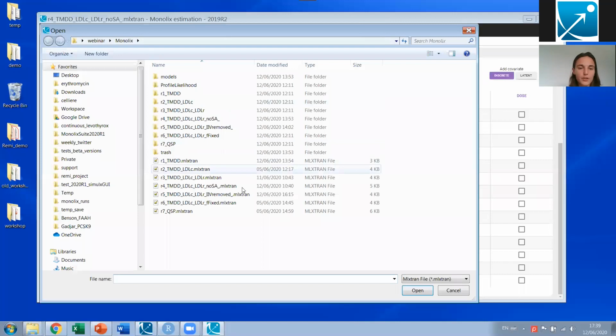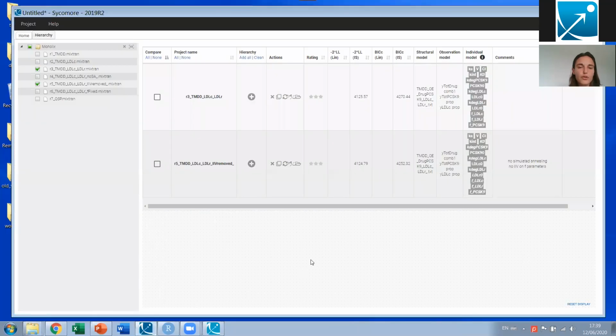So I'm going to open the next run where I have removed the inter-individual variability. Actually, instead of loading the run directly, I'm going to show you the comparison of the two runs in Sycomore. Sycomore is our workbench application where you can have an overview of all your Monolix runs. Here the two runs I have put in the comparison table are first the run with the random effect, and then the run without the random effect.